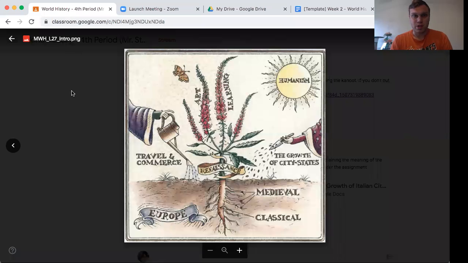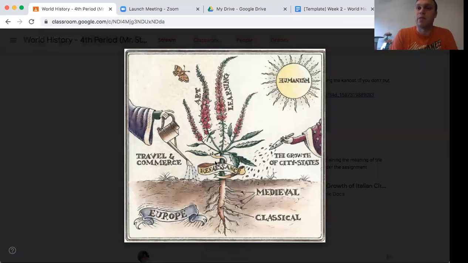So this is the picture that I asked you to look at. And you can see just from a quick glance at it, it is a flower that is growing, right? A couple of things to look at. The flower is labeled the Renaissance. We've been learning about the Renaissance period. If we take a look here at the soil, the soil says Europe because that's where the Renaissance took place. The plant is in the soil. The Renaissance really took place in Europe.